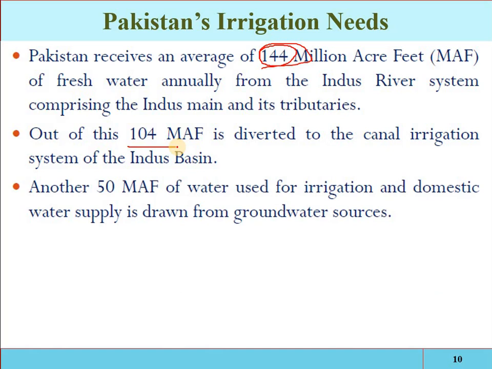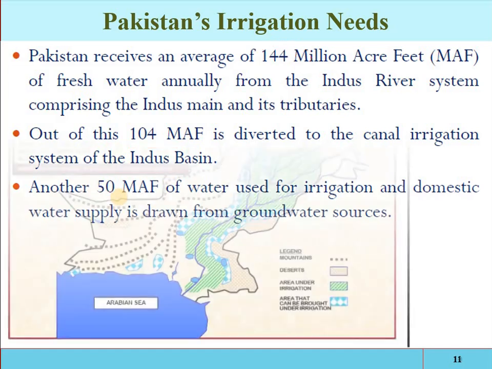Another 50 million acre feet of water, used for irrigation and domestic water supply, is drawn from the groundwater. So 104 is taken from the Indus River, and 50 million acre feet is drawn from the groundwater reservoirs.